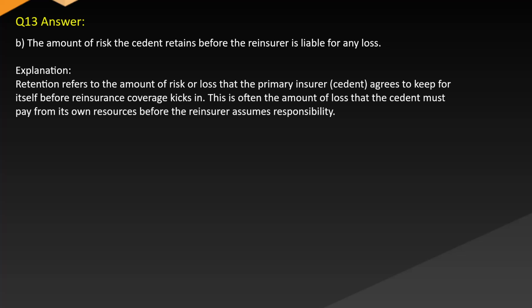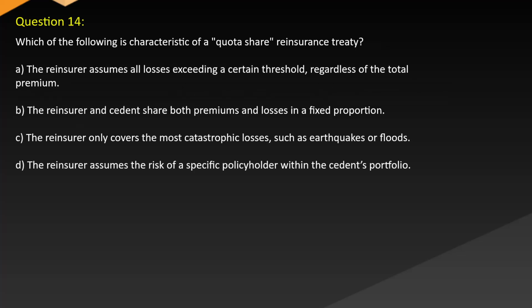Answer: B. The amount of risk the cedent retains before the reinsurer is liable for any loss. Explanation: Retention refers to the amount of risk or loss that the primary insurer, the cedent, agrees to keep for itself before reinsurance coverage kicks in. This is often the amount of loss that the cedent must pay from its own resources before the reinsurer assumes responsibility.